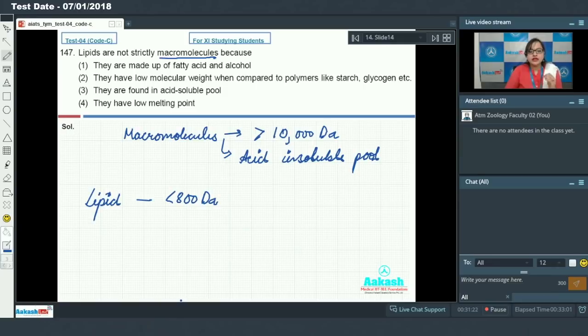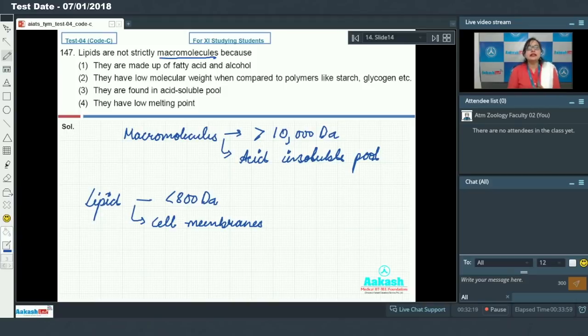Now you might be wondering, if the lipids have molecular weight less than 800 Dalton, then how are they obtained in acid insoluble pool? Because lipids are present in structures like cell membranes, membranes of cell organelles. So when the tissue is grinded during the acid analysis, the cell structure gets disrupted, and these membranes form vesicles which are not water soluble and get separated along with the other compounds present in acid insoluble pool. So lipids come under acid insoluble pool.